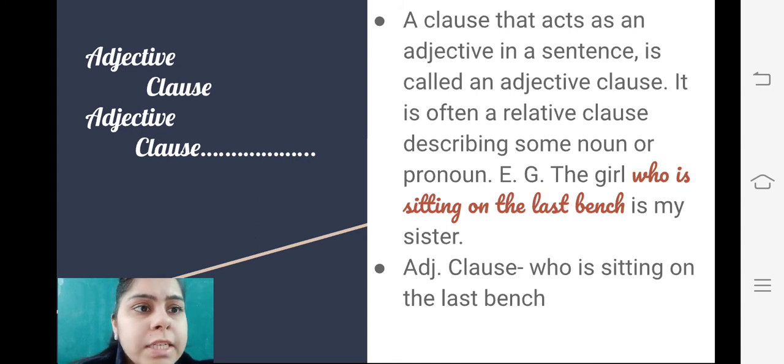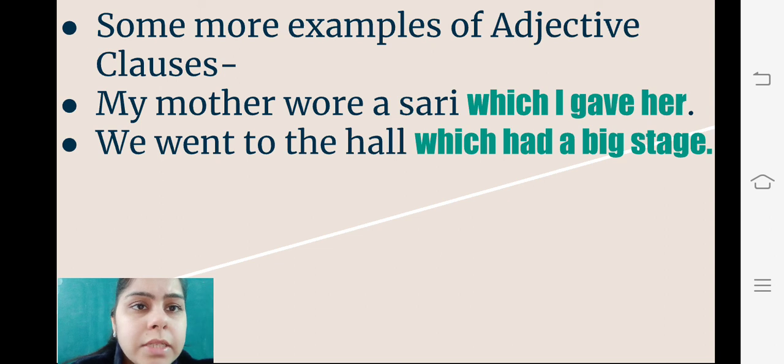The girl who is sitting on the last bench is my sister is an example of an adjective clause, because the words who is sitting on the last bench tell us about the girl who is my sister. The girl who is sitting on the last bench is my sister. So who is sitting on the last bench is an adjective clause because it is telling us about the noun, that is the girl.